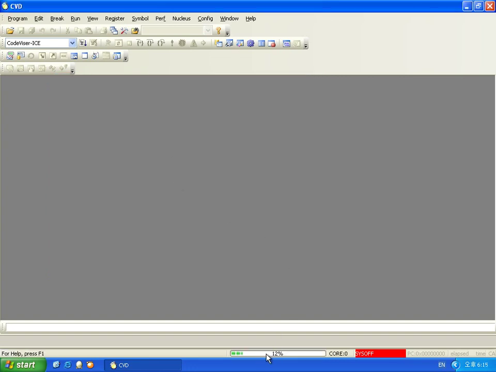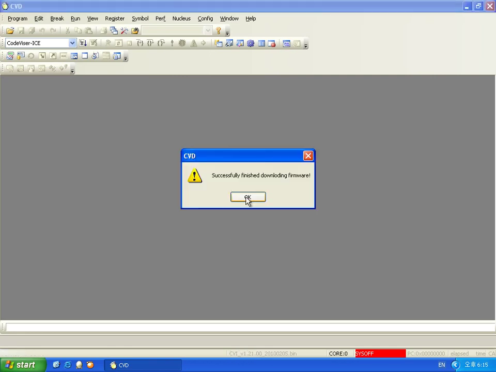Then you can see this progress bar. Okay, it's finished.